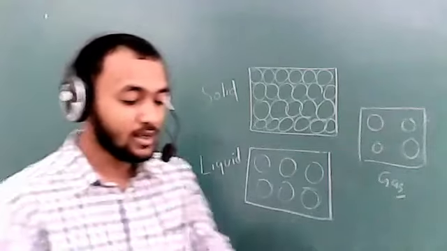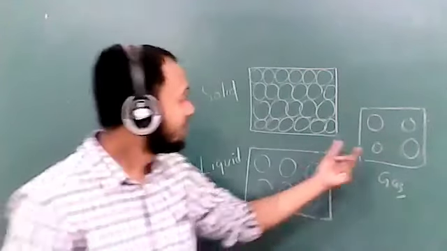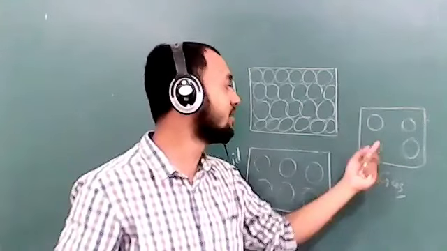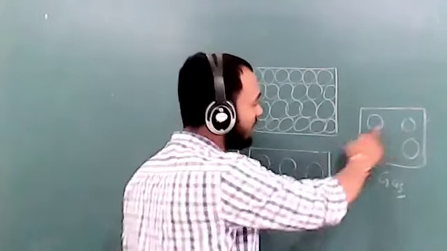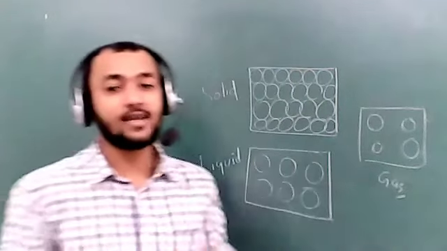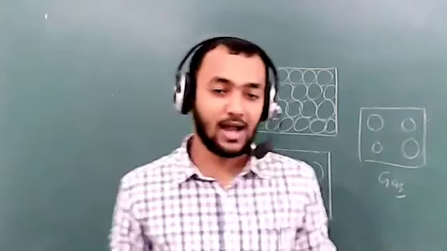And what about gases? The distance between the molecules is very large, means molecules are far from each other. You can see they are far from each other. Now the first property of solid is that it has a fixed shape. It has a fixed shape and size.